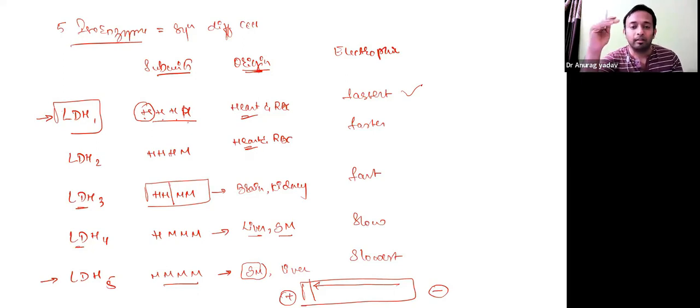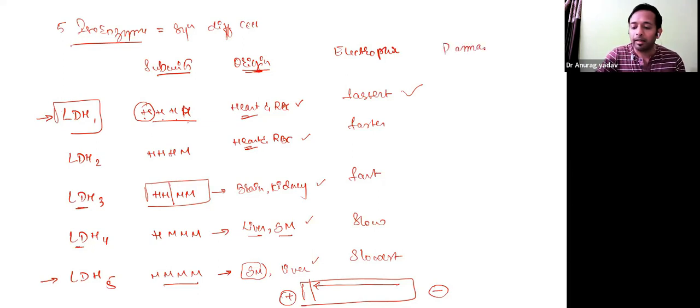And when they looked at which tissue is synthesizing this kind of isoenzyme, one is from the heart and RBC cells. Then LDH2 is heart and RBC cell, brain tissue, liver tissue, and significantly the muscles. Okay, so this is about the LDH and how much they contribute to the plasma LDH.